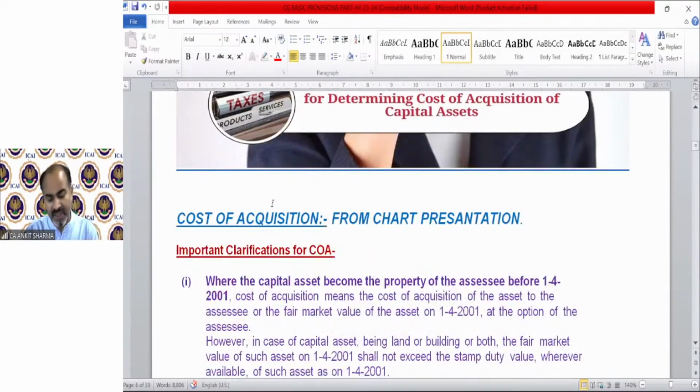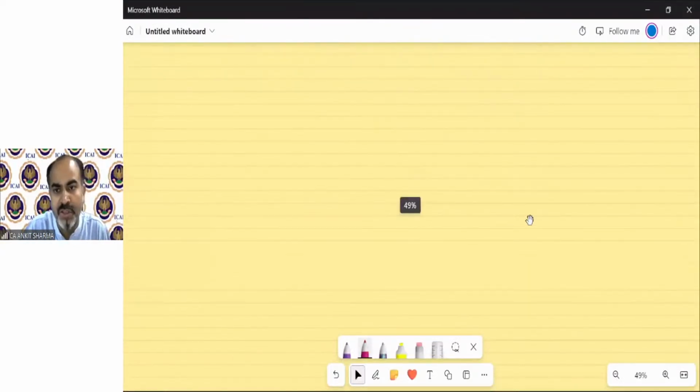So cost of acquisition is a complex and very confusing provision. If we try to learn these cost of acquisition provisions, they are very, very confusing and really complicated. So I have made a diagram to help you understand how to find the exact cost of acquisition. Clear? One by one, I will explain. I'll upload that chart presentation today after the class, so you can find it on the portal. For the time being, I am going to teach you one by one the cost of acquisition concept. Okay.